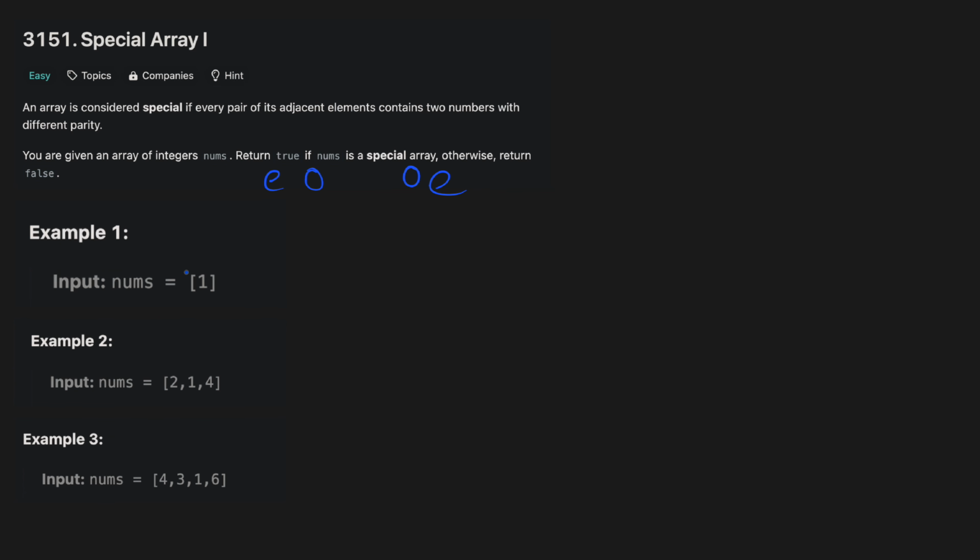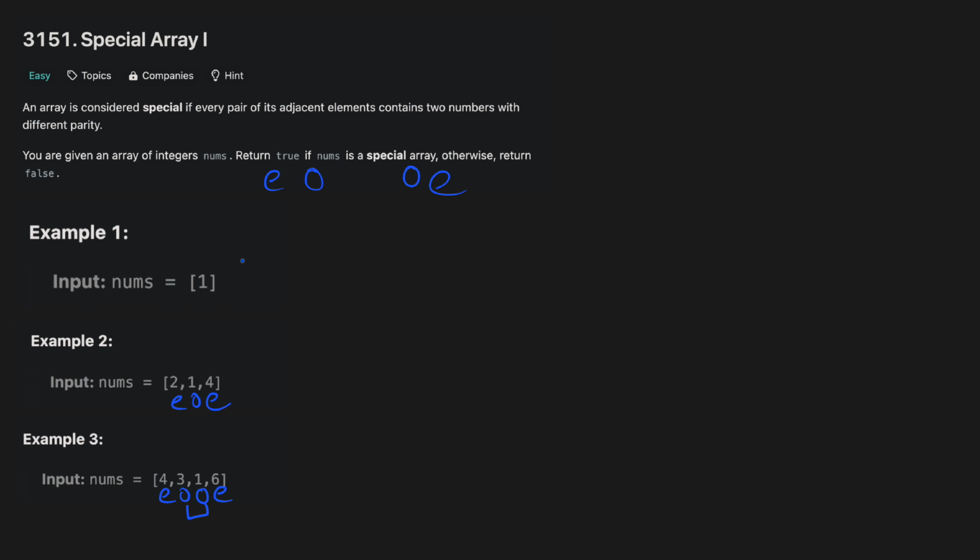Then in example 1, the given array has only one element, so it doesn't violate any parity check, and hence we will return true. But in example 2, we have three elements, and the first element is even, then the next element is odd, and then again the next element is even. So no two elements have the same parity, hence it's a special array, so we will return true. Finally, in example 3, we can see that the first number is even, the next number is odd, then the next number is odd again, and the last number is even. So here we can see that there are two adjacent elements, 3 and 1, which are both odd. So this is not a special array.